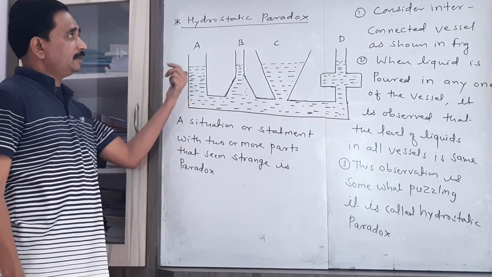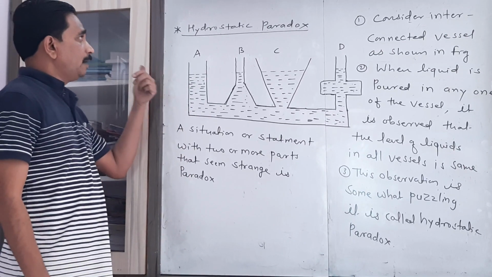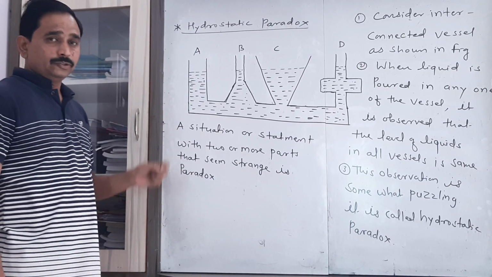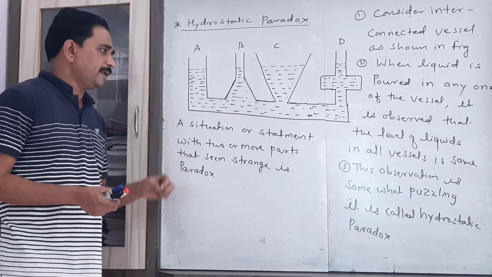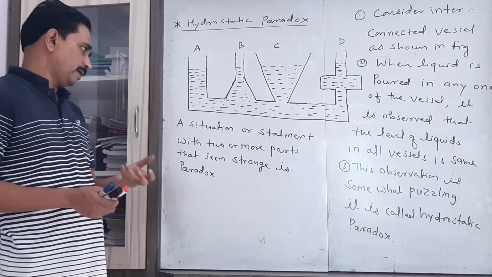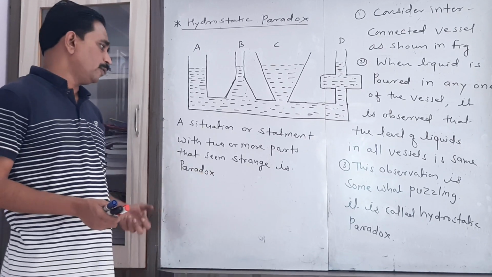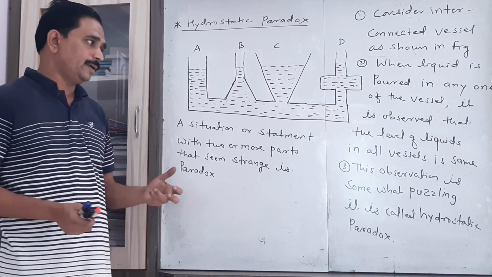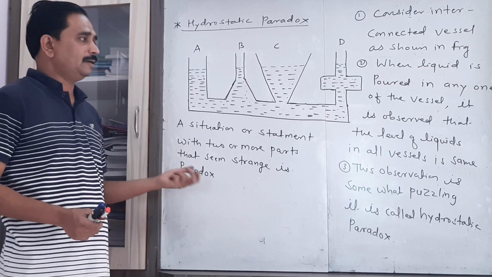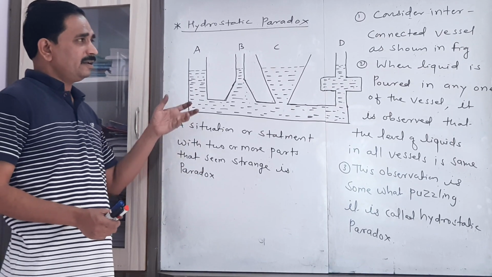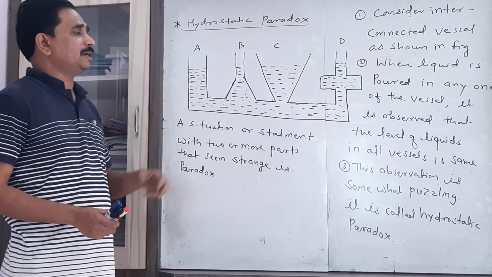Now let us consider the next point, that is the hydrostatic paradox. If we consider the actual meaning of paradox, it is simply a situation or a statement with two or more parts that seem to be puzzling, that seem to be strange. That is called the paradox. Now here, what do you mean by hydrostatic paradox?